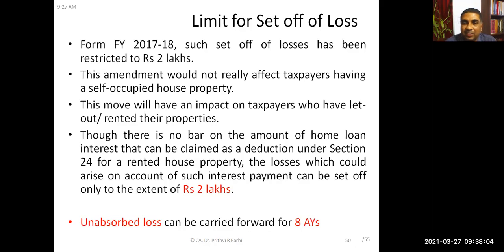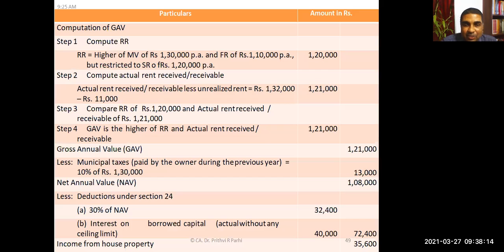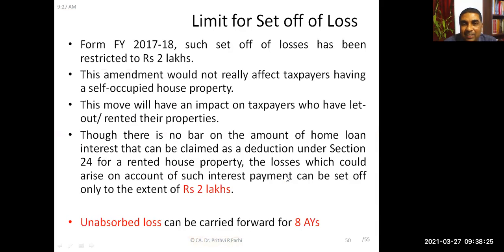Did you understand this concept? But this is again for the time being, for academic purpose learning, and at your level, I will request you to forget this thing or just keep it in mind. Just remember that for self-acquired, let out house property, there is no setoff limit. You can claim it, but when you file the return, you will find that it is taking only up to 2 lakh rupees and the other amount is carried forward to the subsequent years. This is for your information.